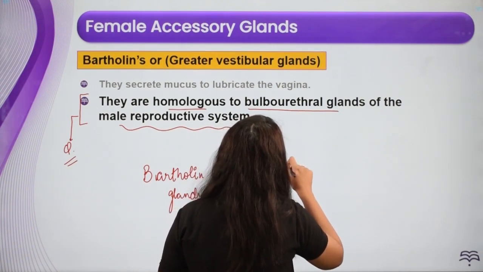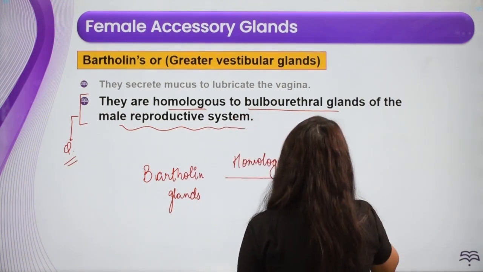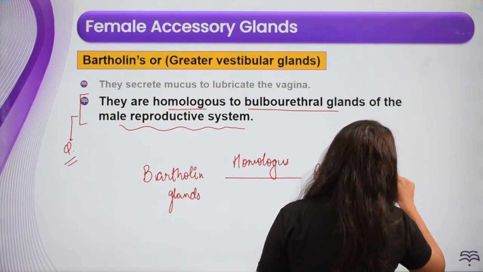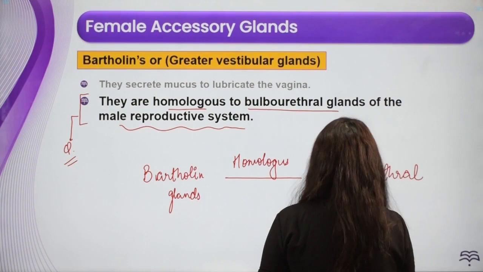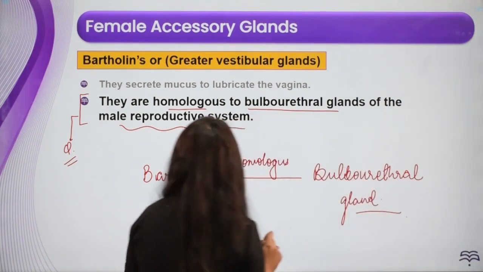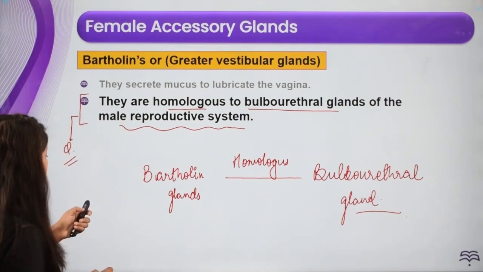They are homologous to the bulbourethral gland. Okay, a very important point जो पता होना चाहिए.